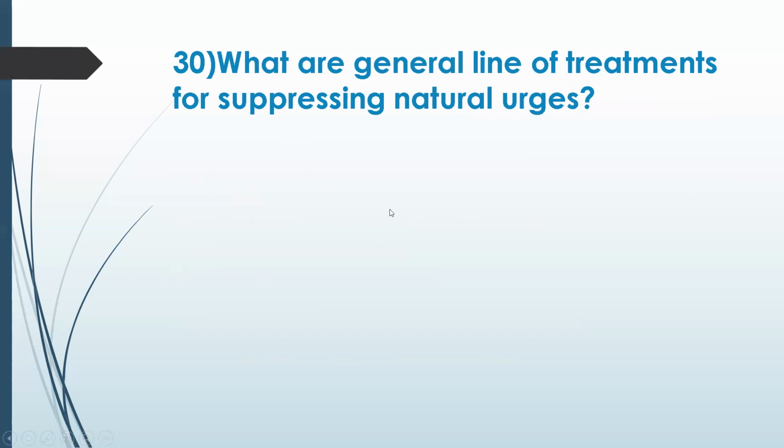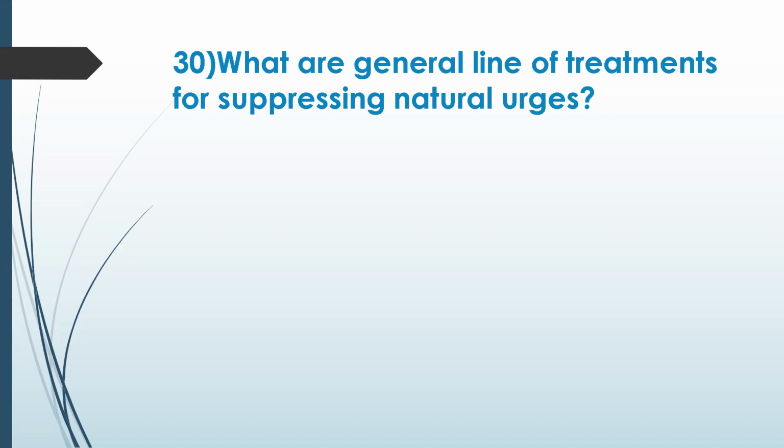Okay, this is another related to chapter 4. What are the general lines of treatment for suppressing natural urges? We have so many natural urges, like hunger, thirst, yawning, coughing, everything. But in general, what is the reason for natural urges and what is the general line of treatment?